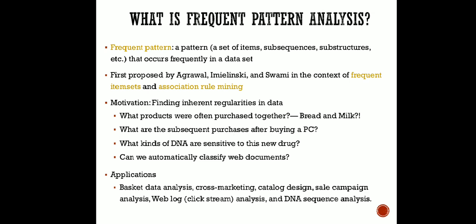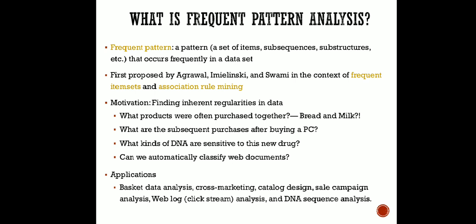So if we pair bread with milk, what are the chances of its occurrence? If in most cases whenever a customer has purchased bread, he or she has purchased milk, say in 60% of cases, and if the limit is 60% for our case, then we can offer milk to the customers who are purchasing bread, right? So the suggestions can be generated with the help of this frequent pattern analysis.